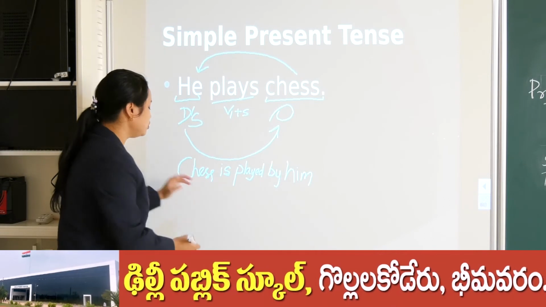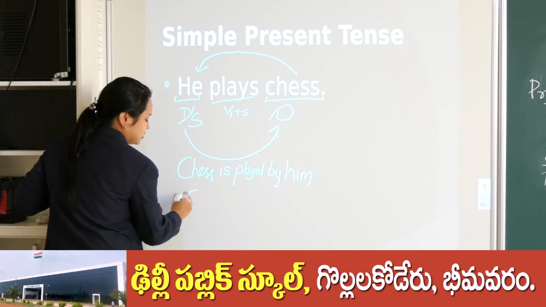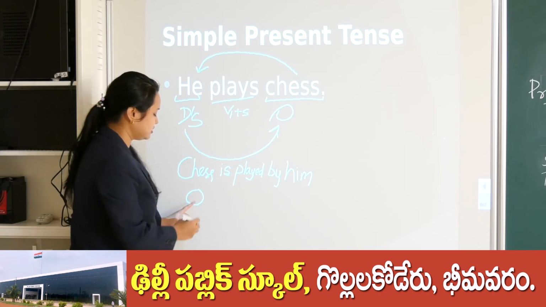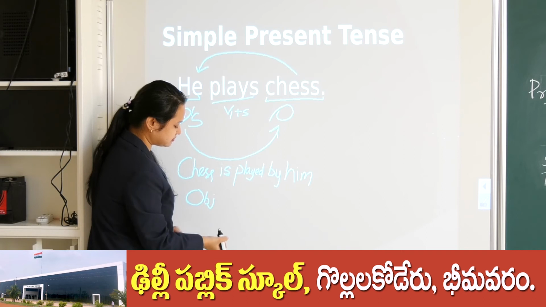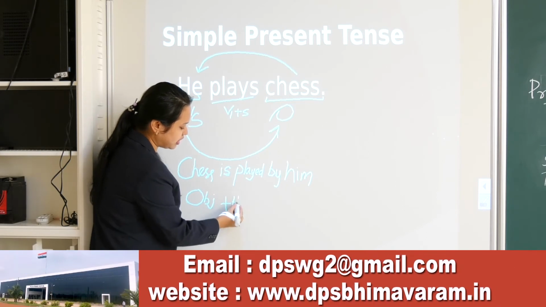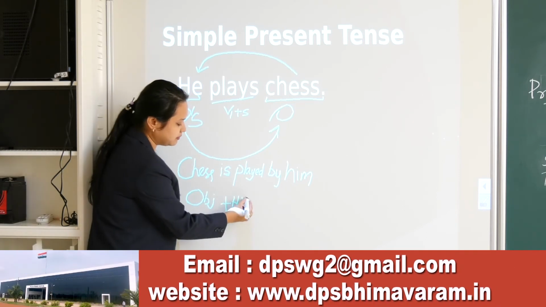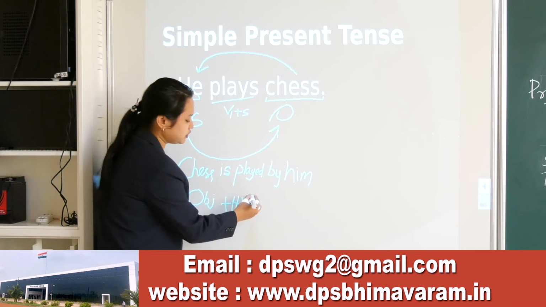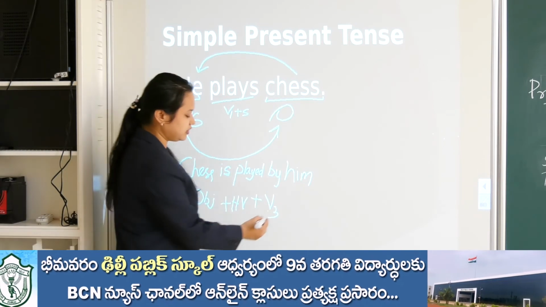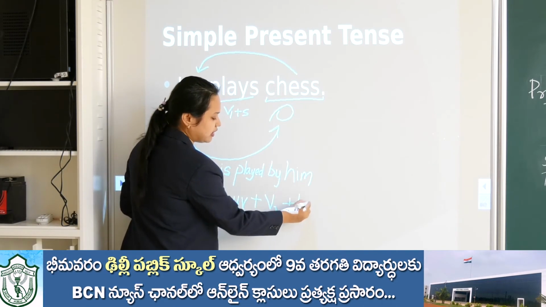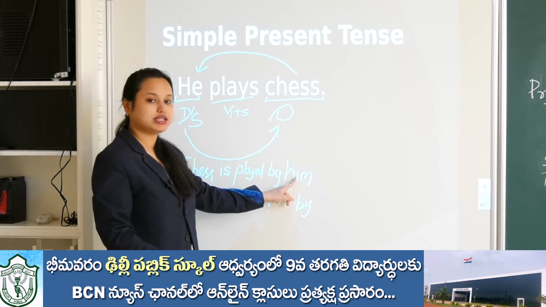So if you look, what is the general structure? This is the object. After the object, we are producing one helping verb. Then we are producing one V3 form. Then we are putting by, and then we are putting the subject.